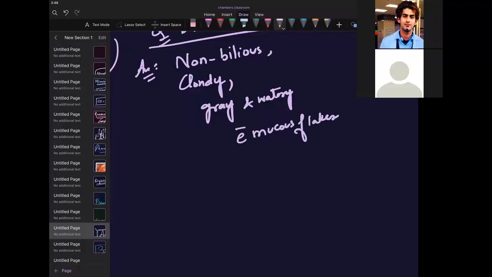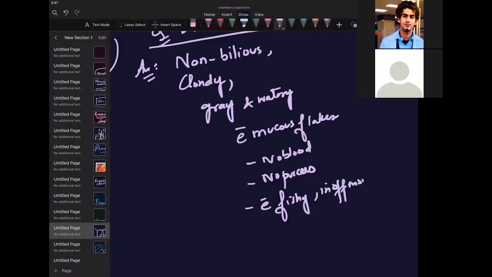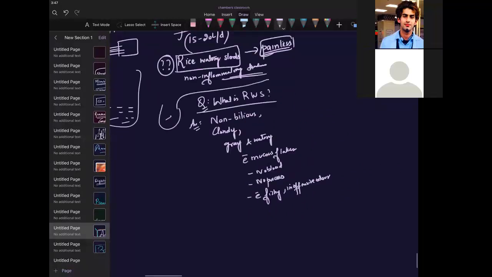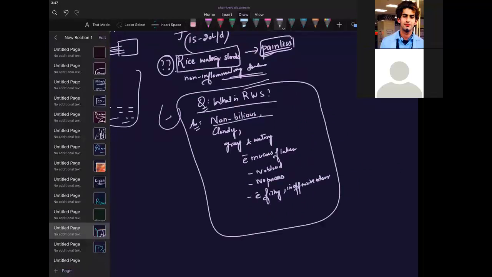No blood, no pus cells, with a fishy but inoffensive odor. This is how to describe a rice watery stool: non-bilious, cloudy, gray and watery, with mucus flakes, no blood, no pus cells, with fishy and inoffensive odor. That is the definition of rice water stools in watery diarrhea.